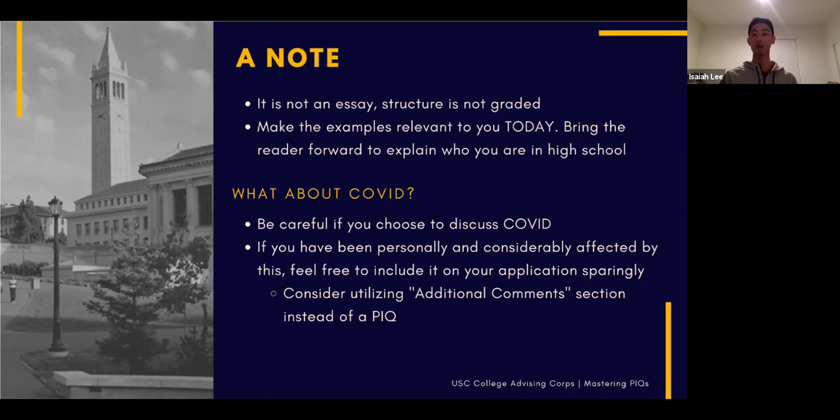If you're going to write about COVID, talk about how it affected you personally. So what changed in your life because of COVID, and how did it affect you either moving forward or in your communities and so forth? But also you can always utilize the additional comment section instead of a PIQ. The additional comment section comes, I believe, after you fill out all your PIQs. It should be one of the final tabs that you can click and add some stuff. But yeah, if you want to talk about how COVID has affected you, you can definitely include it in the additional comments.